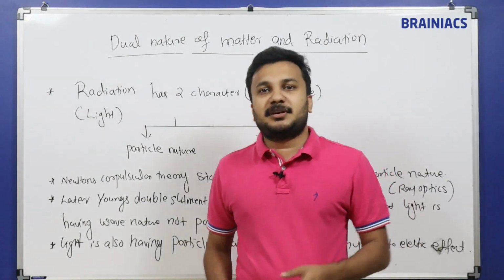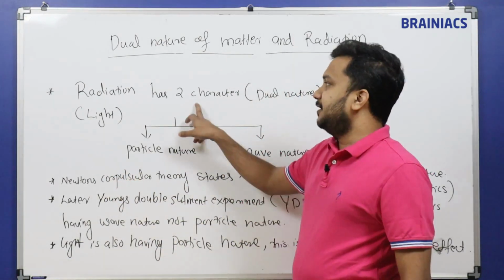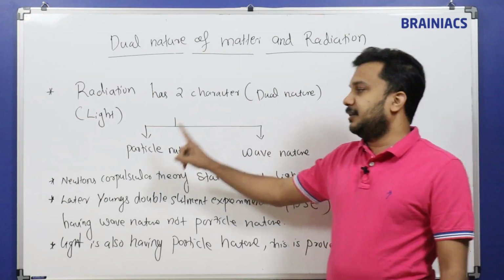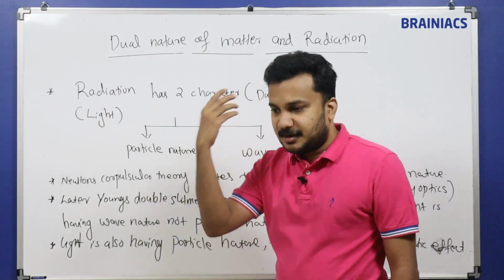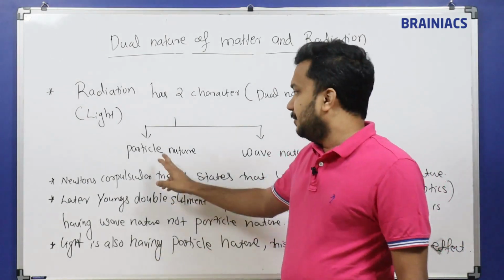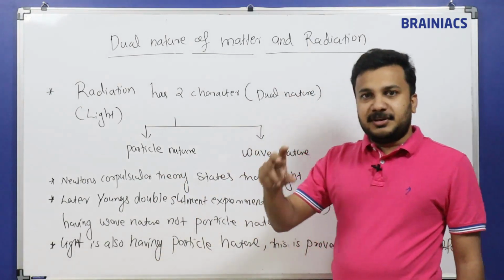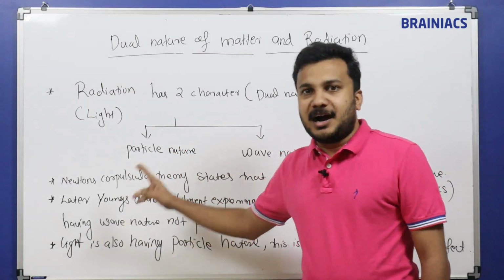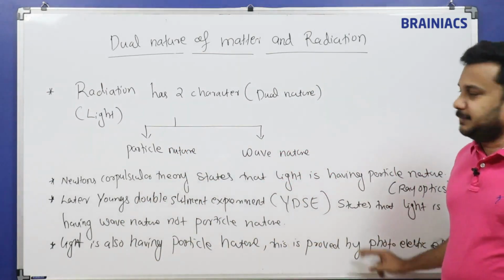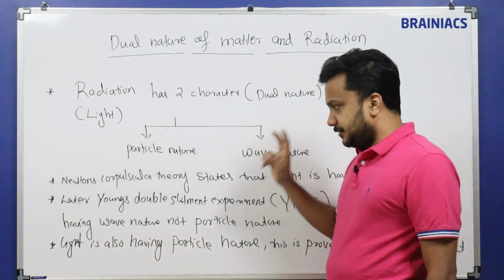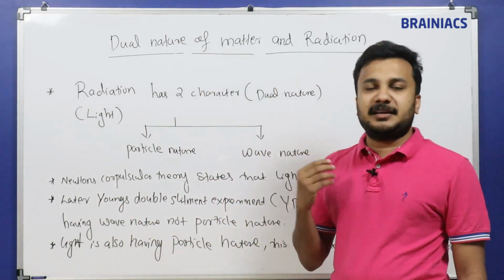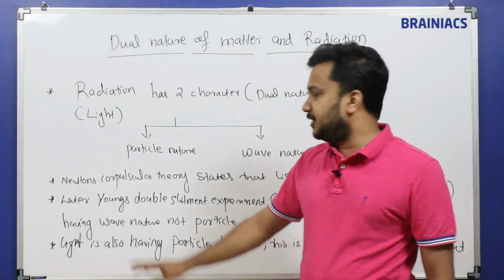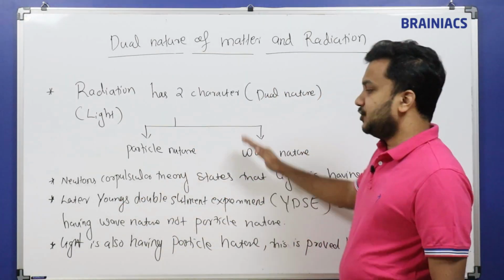Then science came to the conclusion that radiations have two characters. Particle nature is also there, because the initial corpuscular theory is not an utter fault. Particle nature is very efficiently proved by Einstein's photoelectric effect. Wave nature of light was proved by Young's double slit experiment, with phenomena like interference and diffraction. So these are the short points.